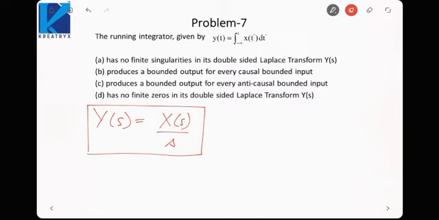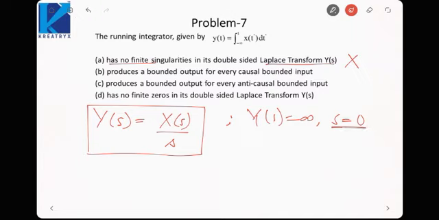Now let us see, it has no finite singularities in the Laplace transform Y(s). Singularity means where the function goes to infinity. So I can say that Y(s) is equal to infinity as s is equal to 0. That means this statement is incorrect. From this function it is clear, as s tends to 0, Y(s) tends to infinity. So s is equal to 0 is a singularity of Y(s).